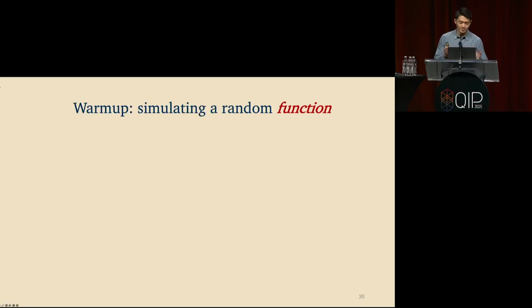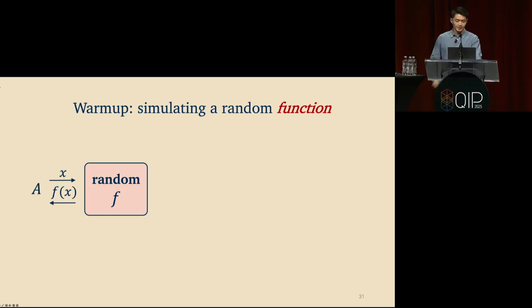OK, so here's the warm-up. I want to talk about simulating random functions for just a few minutes. So no unitaries for the next slide. OK, so imagine you have a classical algorithm A that has oracle access to a classical random function f. So the natural way that you implement this is you sample the random function in advance, the entire exponential size truth table. And every time the algorithm wants to query the function, you just answer according to the truth table of the function.